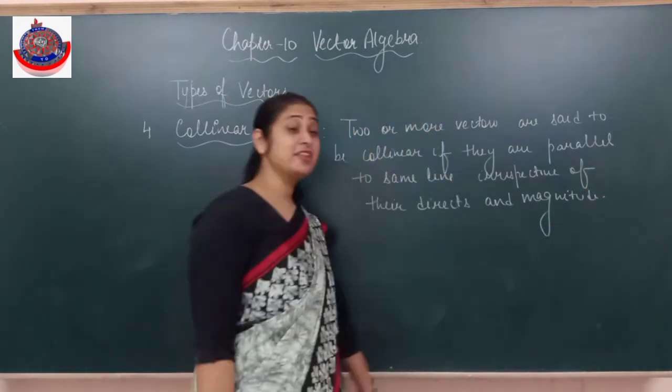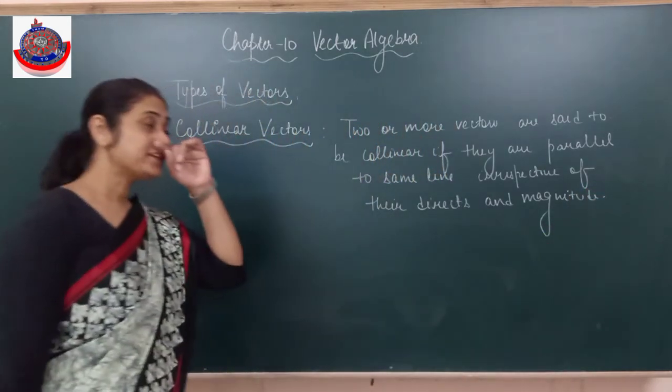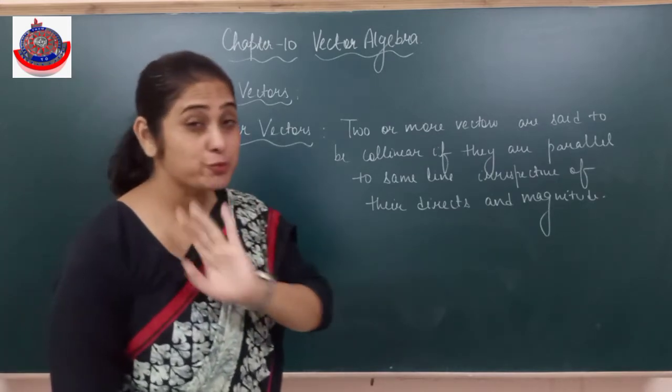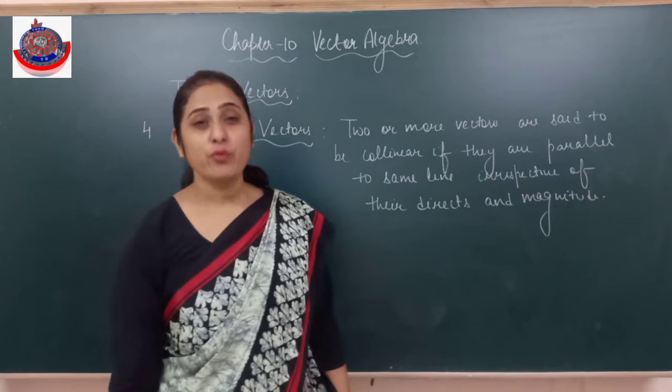See, you can correlate everything with two-dimensional also. The conditions of parallel lines and collinear points were the same. The slopes should be equal. याद है? उसमें एक common point आ जाता है.